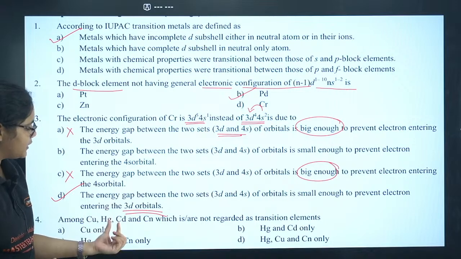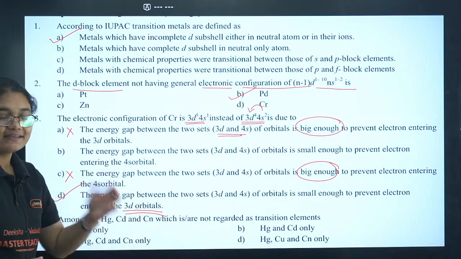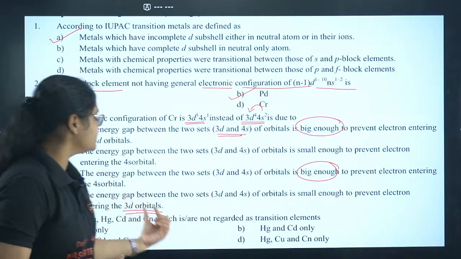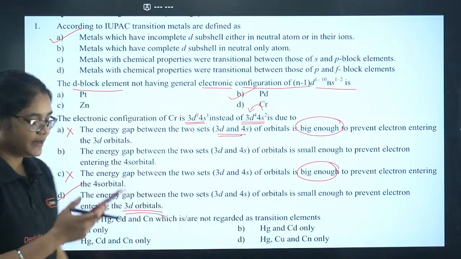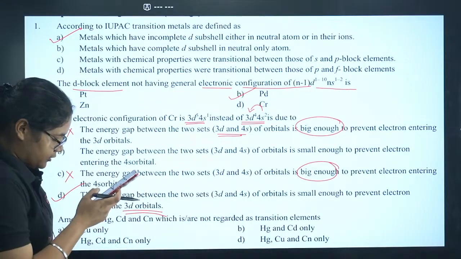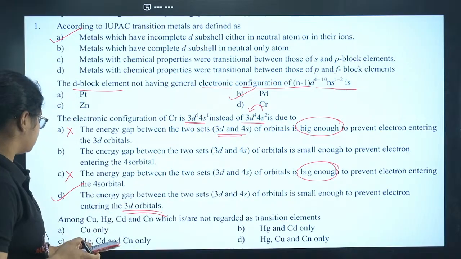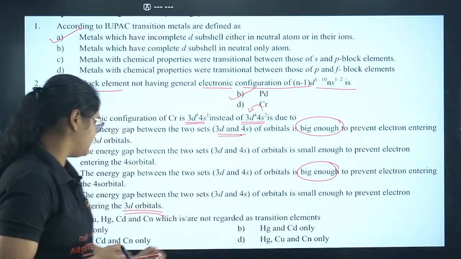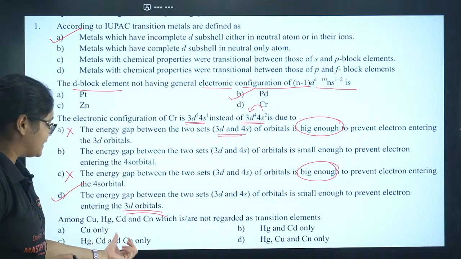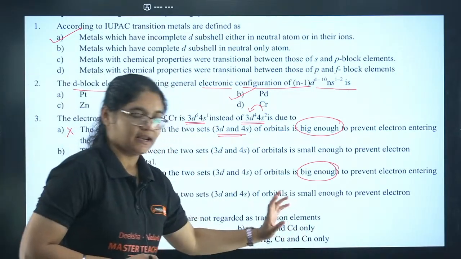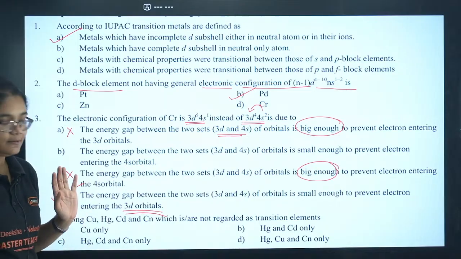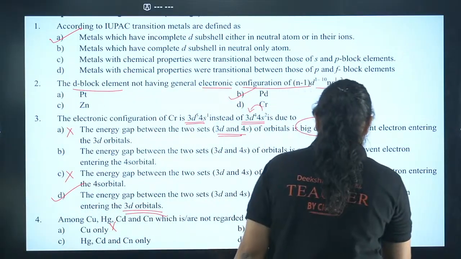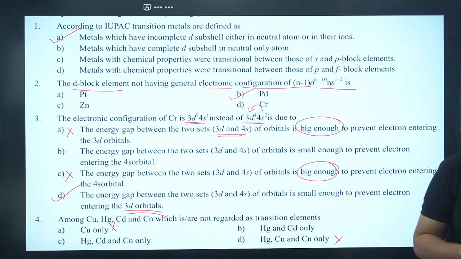Among copper, mercury, cadmium and Cn. Cn stands for copernicium. Okay, one metal is there, copernicium, which is not regarded as transition elements. Options: copper only; mercury and cadmium; mercury, cadmium and Cn; mercury, copper and Cn. So we know that Cu is a transition element. We all know that Cu is a transition element. So I can eliminate option A and D. Then which is the correct answer?